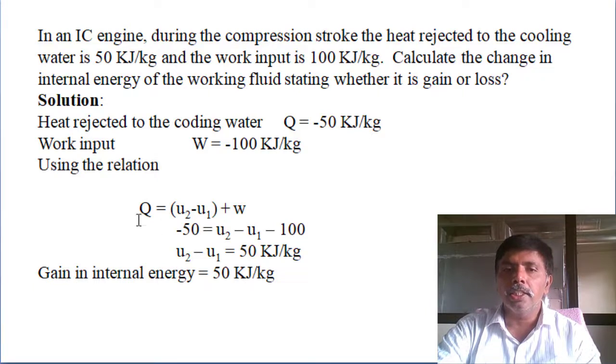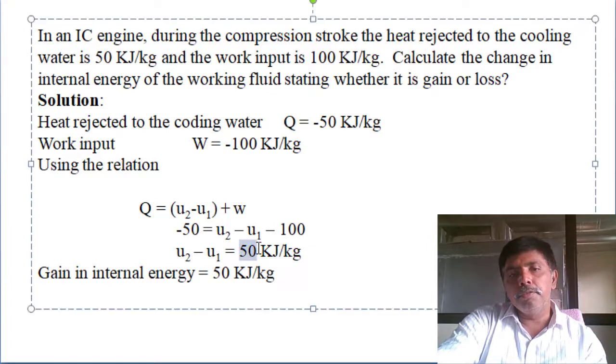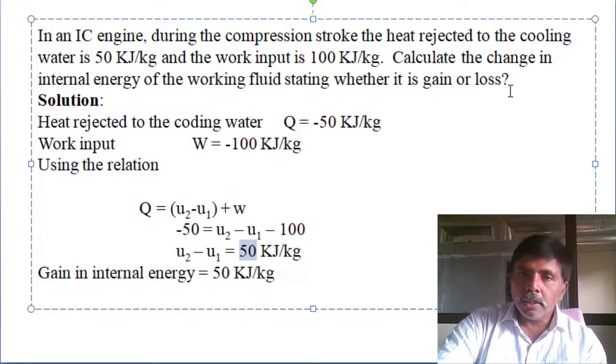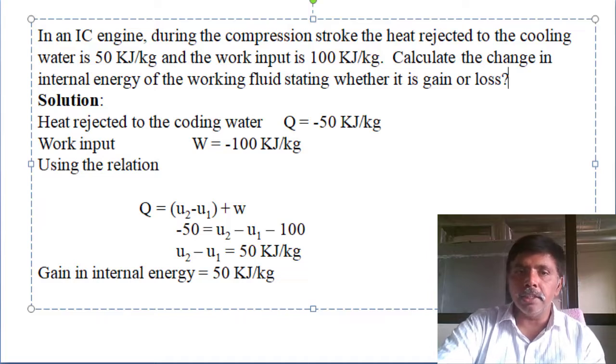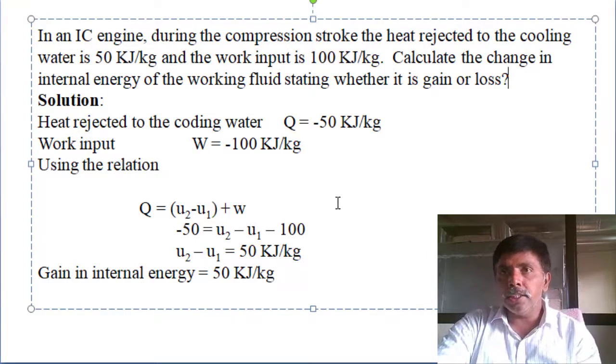Change in internal energy equals minus 50 plus 100. Then we get 50 kilojoules. What is the question they ask? Whether it is a gain or loss. It is a gain only. We supplied work and we rejected heat, and ultimately, change in internal energy is a gain.